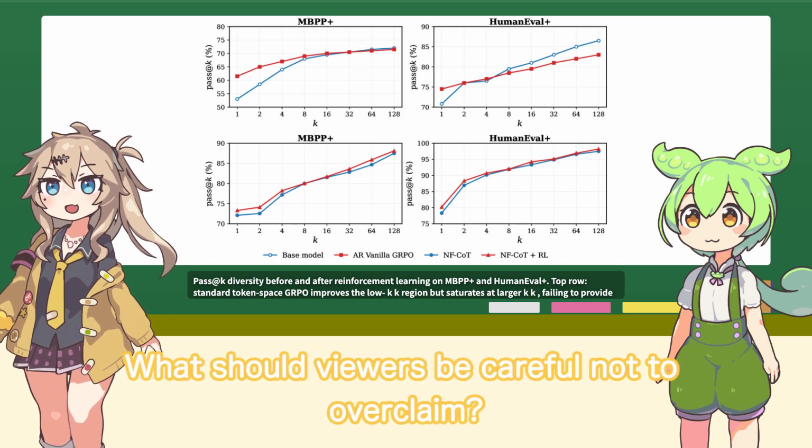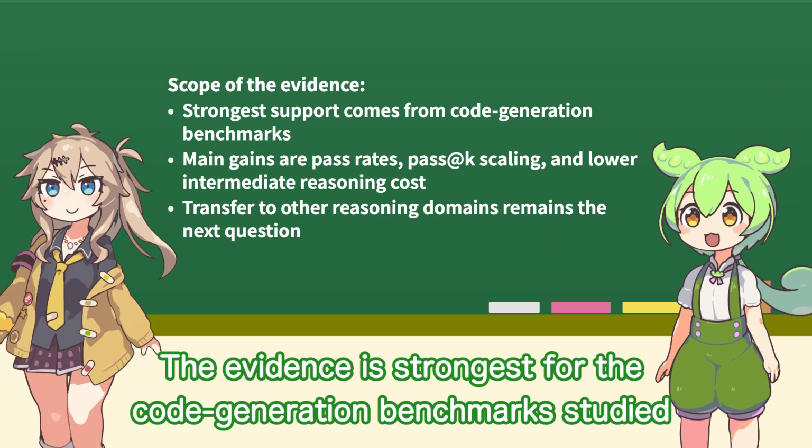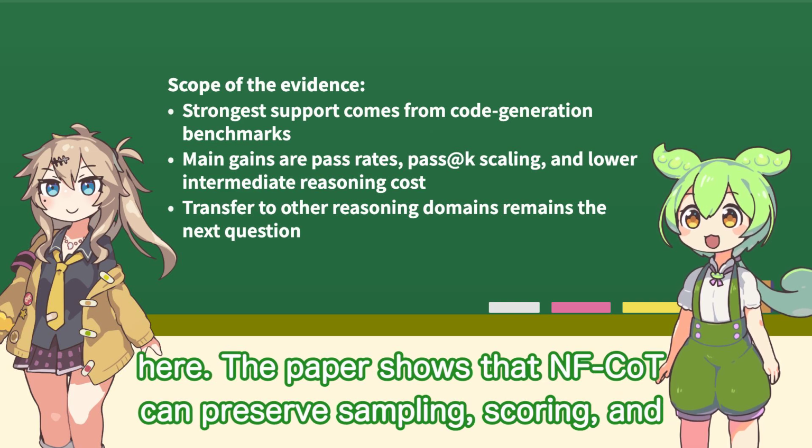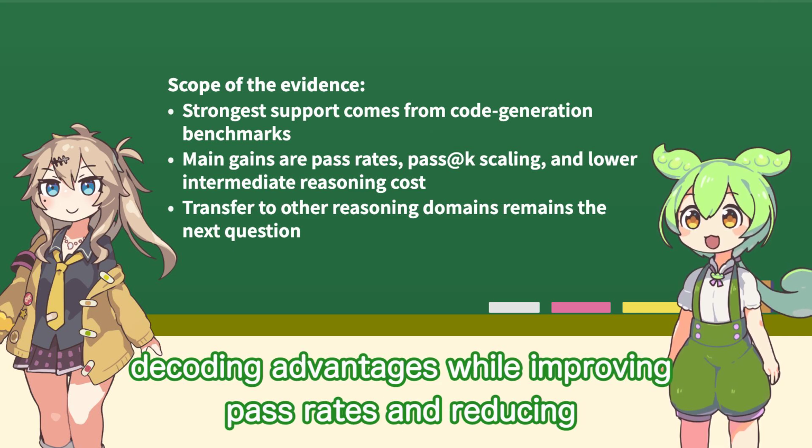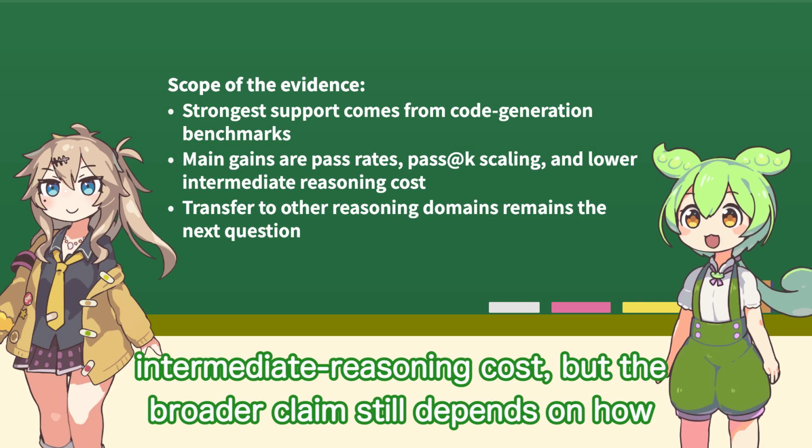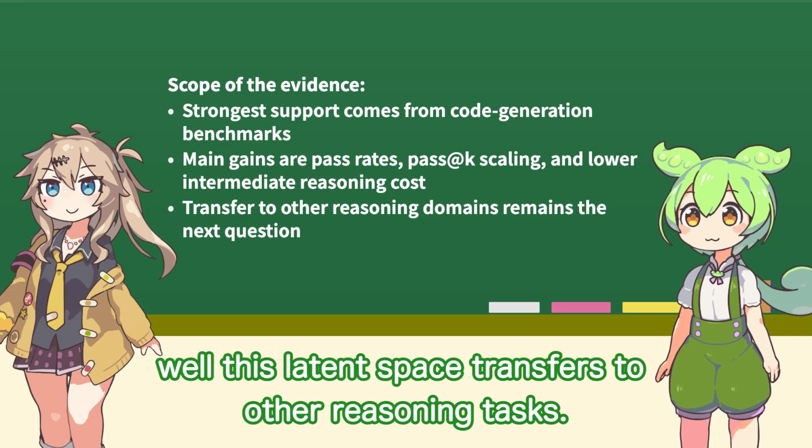What should users be careful not to overclaim? The evidence is strongest for the code generation benchmark studied here. The paper shows that NF-CoT can preserve sampling, scoring, and decoding advantages while improving pass rates and reducing intermediate reasoning cost. But the broader claim still depends on how well this latent space transfers to other reasoning tasks.